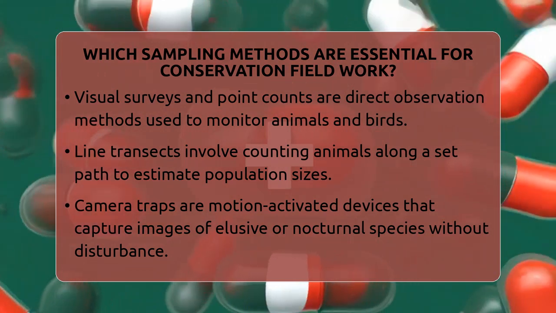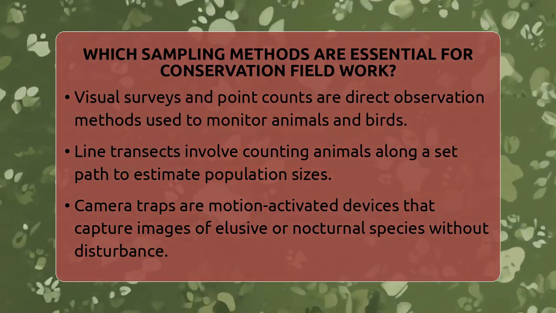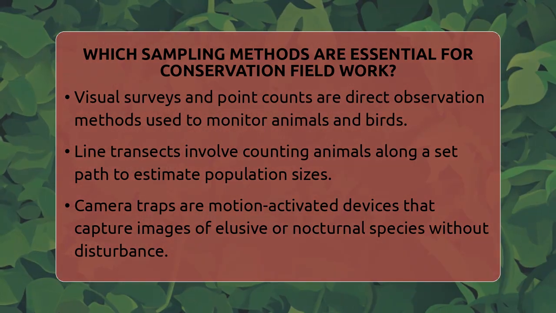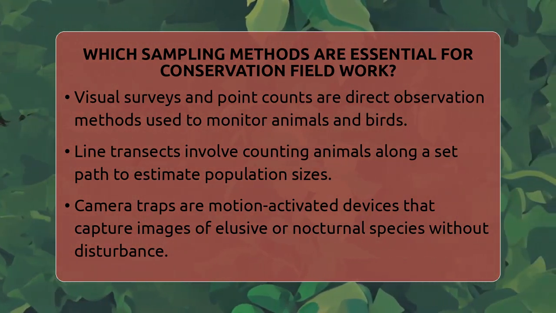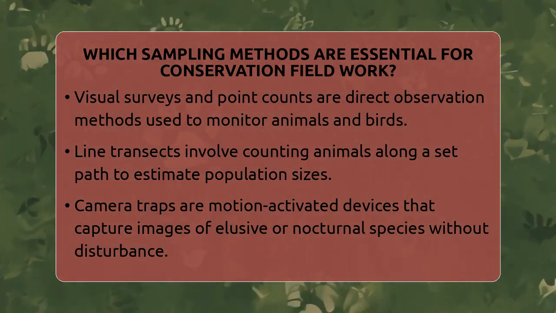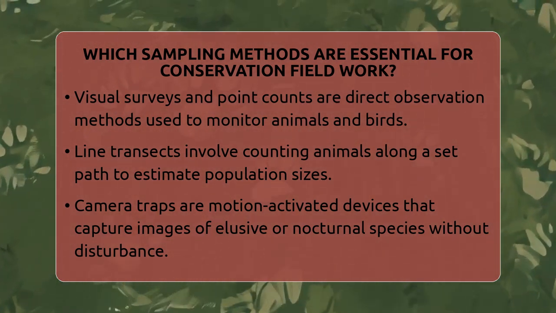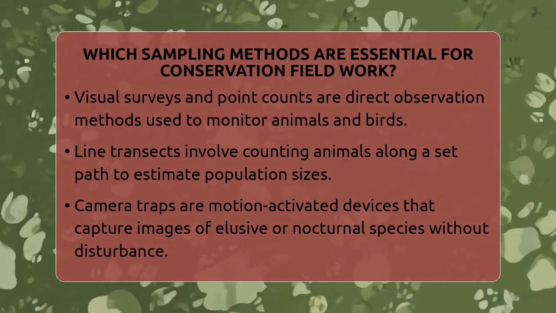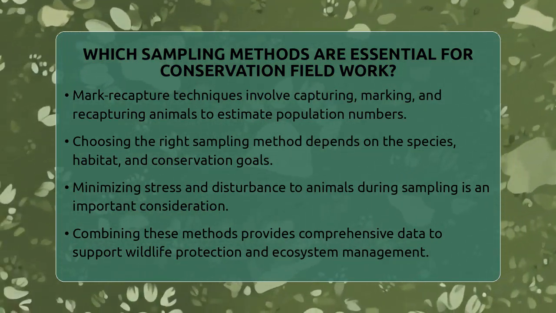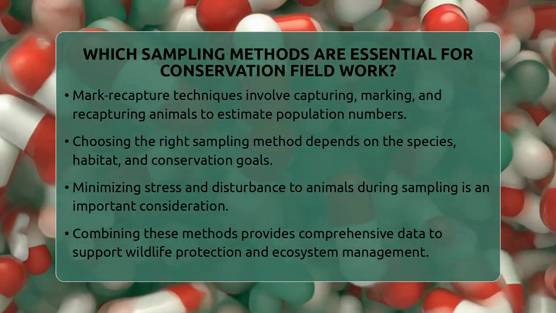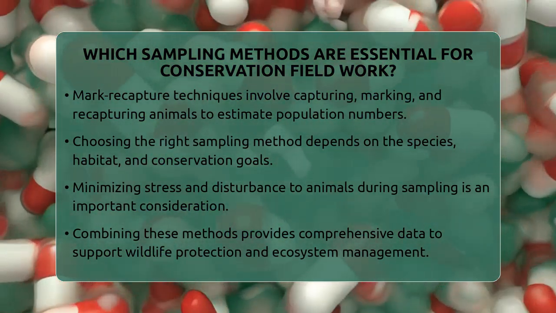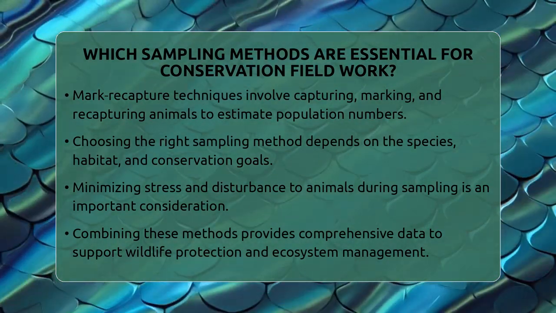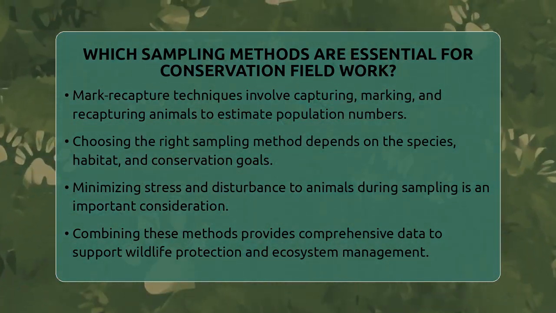In addition to these core methods, conservationists often use visual surveys and point counts to directly observe animals or birds. Line transects involve counting animals along a set path to estimate how many are in an area. Camera traps are automated devices triggered by motion, capturing images of elusive or nocturnal species without disturbing them. Mark recapture techniques involve capturing animals, marking them, and then recapturing to estimate how many animals are in the population.